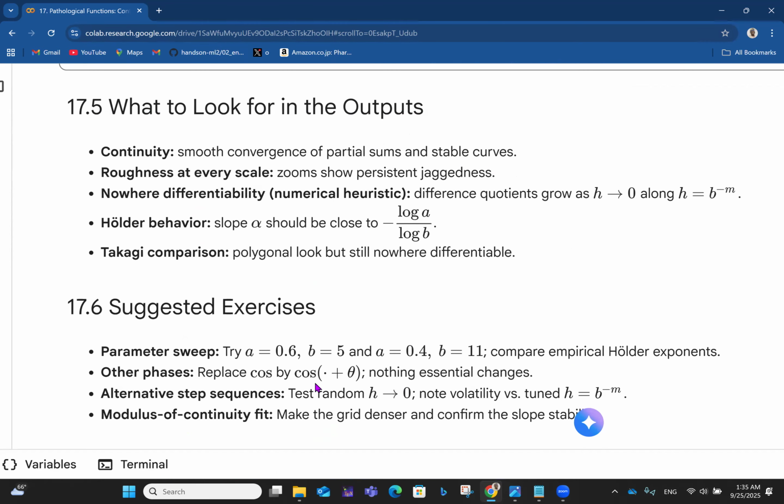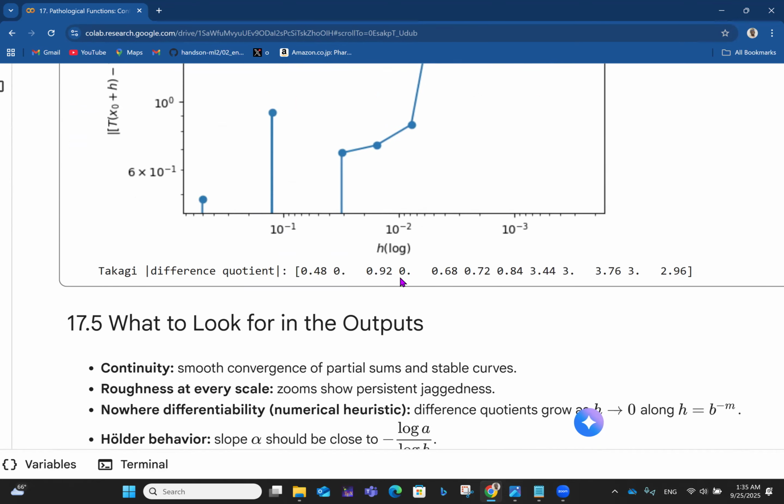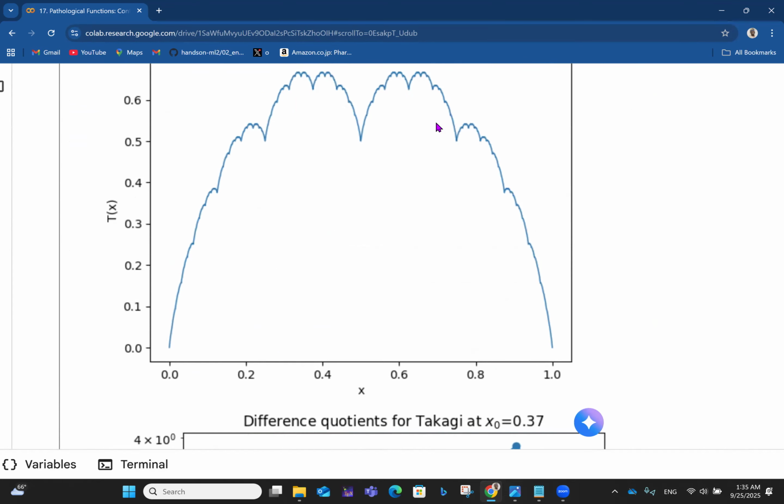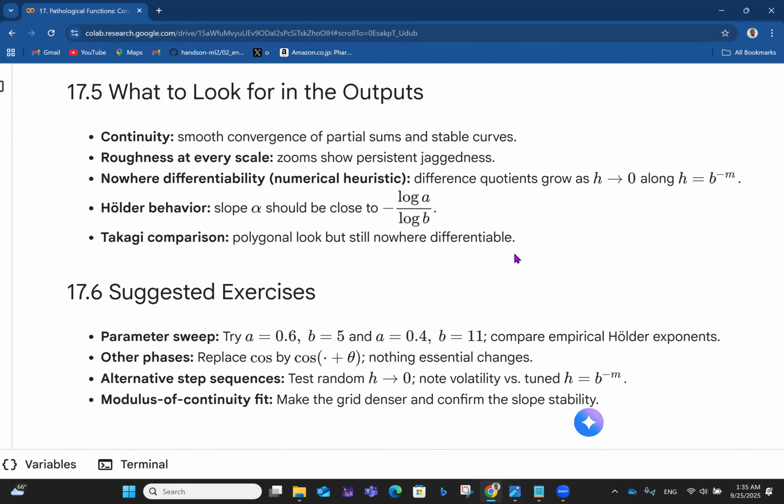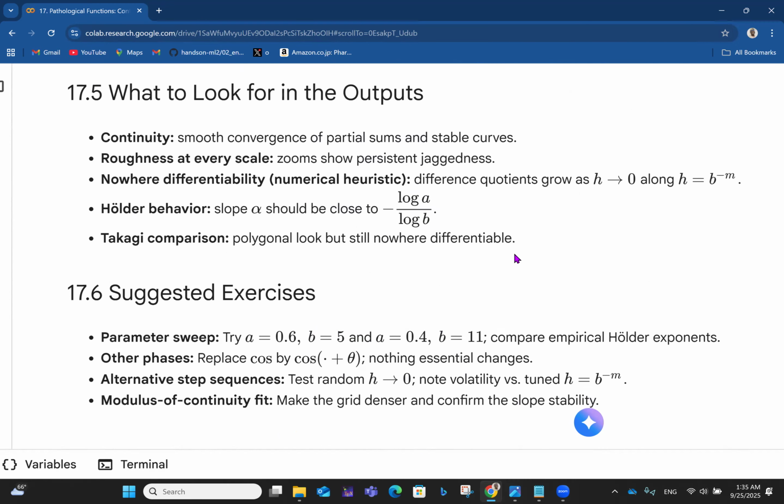Okay, then we have the Takagi comparison. Polygonal look, but still nowhere differentiable. So it looks like a polygon, right? It's the Takagi comparison. So you have this looking like a polygon, but it's not differentiable anywhere. Okay, so it's continuous everywhere but not differentiable.